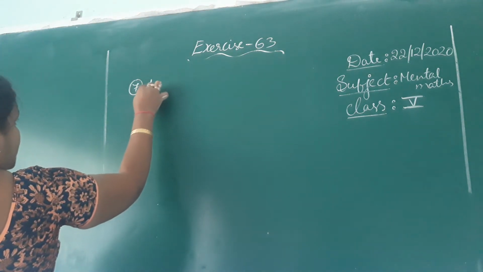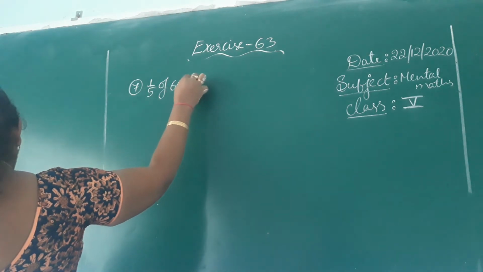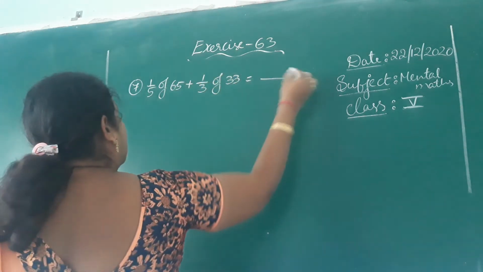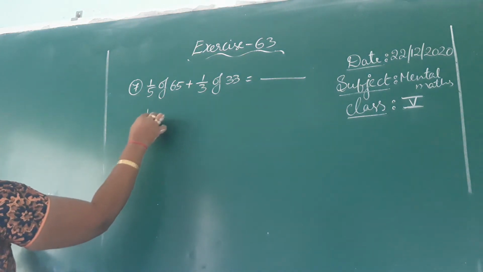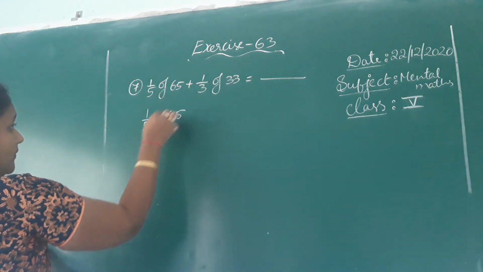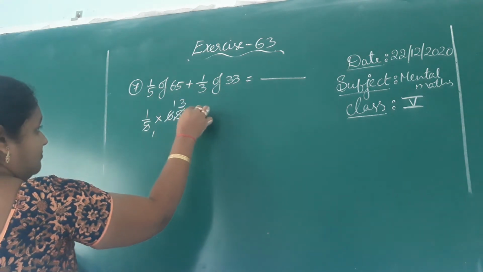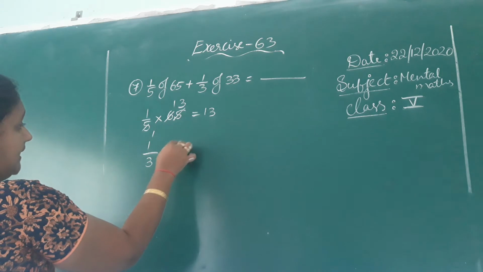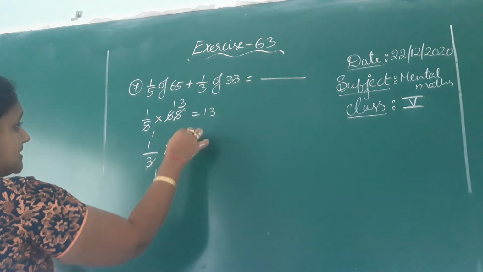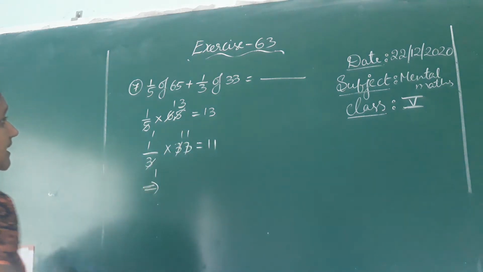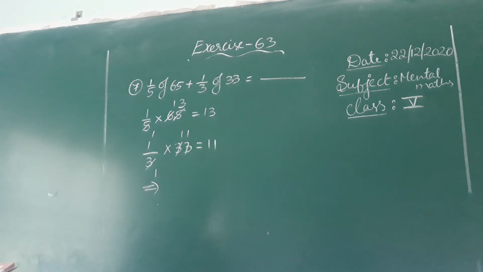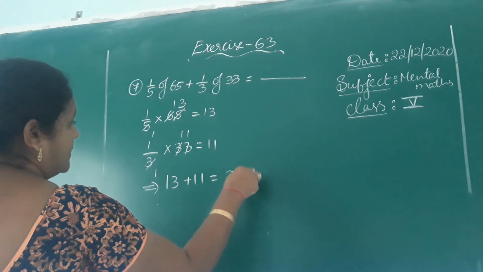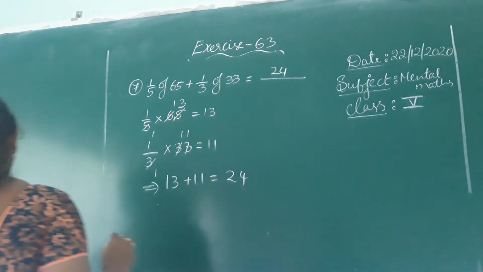1 by 5 of 65 plus 1 by 3 of 33 equal to how much? First 1 by 5 of 65. 5 ones 5, remainder 1, 5 3s 15. Answer is 13. Again 1 by 3 of 33. 3 ones 3, 3 ones 3. Answer is 11. Here they are asking us to add those two answers. That means 13 plus 11, 24 is the answer.